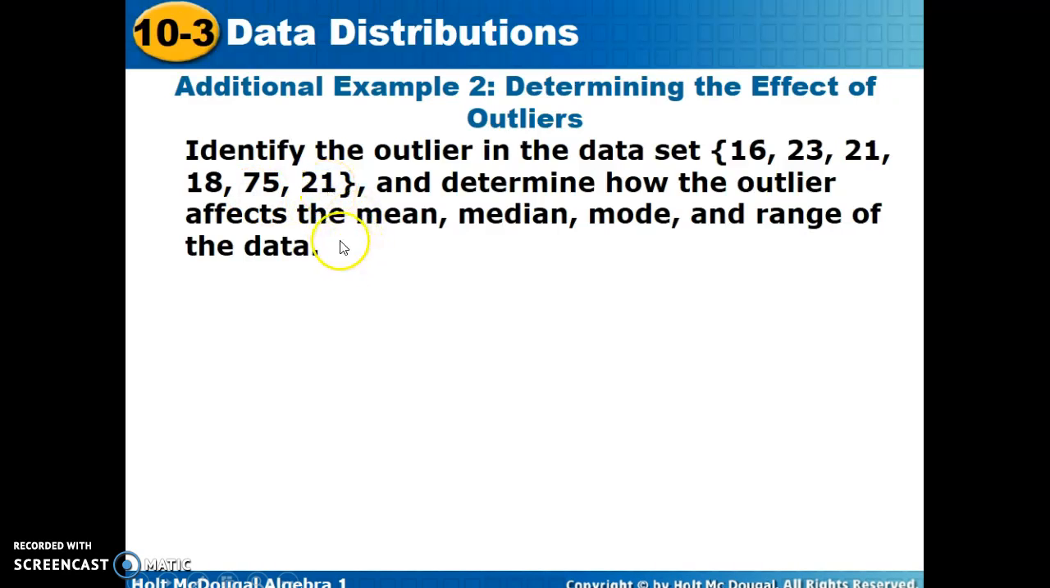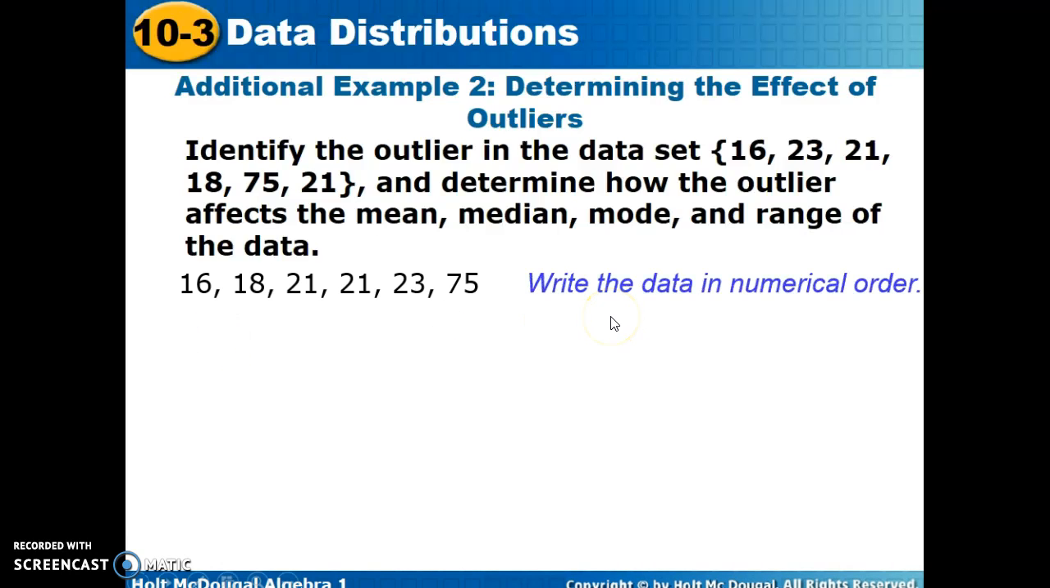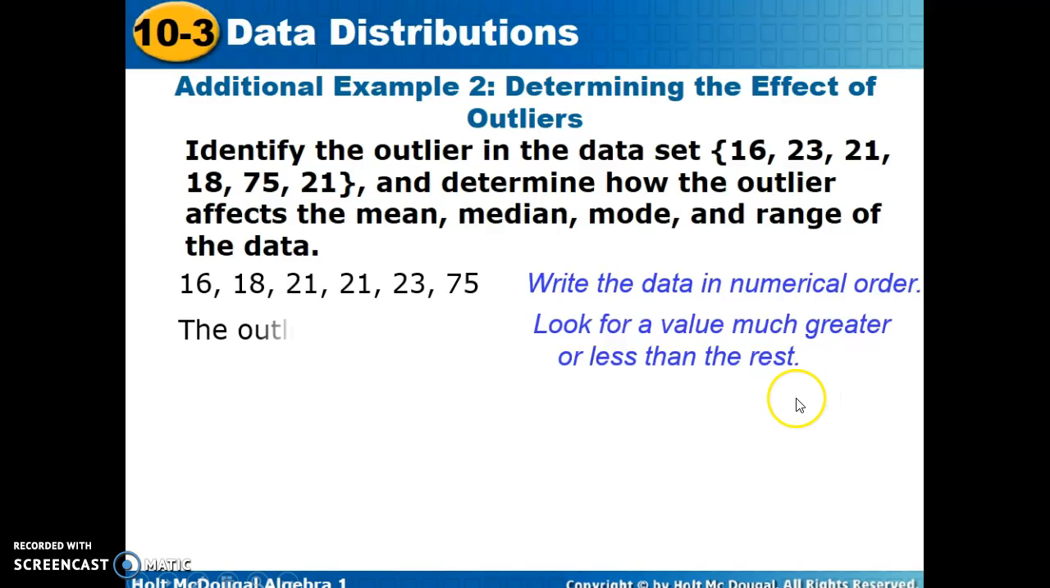In example 2, it says identify the outlier in this data set. Determine how the outlier affects the mean, median, mode, and range. We're going to list this data in numerical order. We're going to look for a value that is much less or greater than the rest, and we can see everything is in the teens and 20s, aside from our one value, 75, which is far beyond on the greater side.